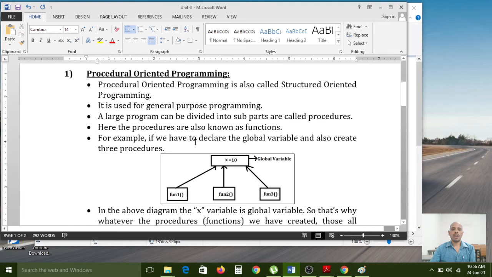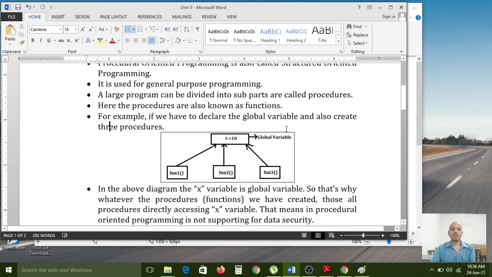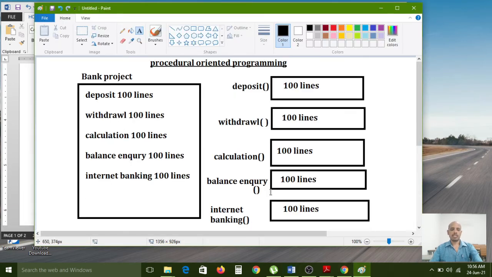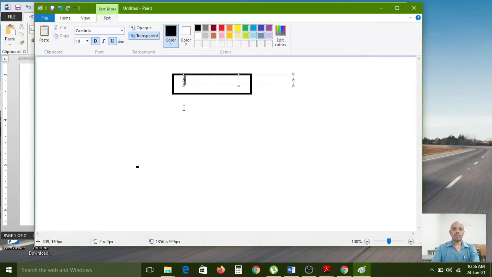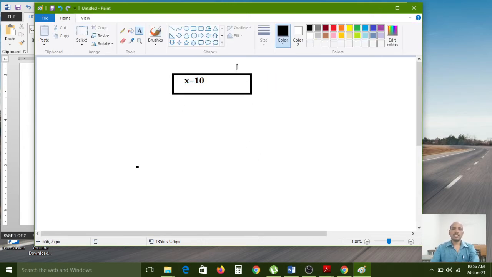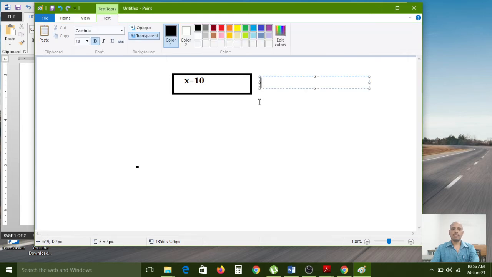For example, if you have to declare a global variable and also create 3 procedures. Now I am removing this diagram. Again I want to create one more diagram for your understanding purpose. Now I want to create the global variable. X is the variable, x equal to 10. So this is called a global variable.